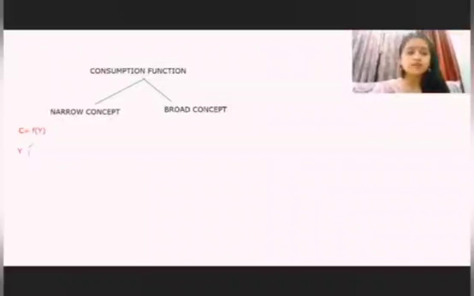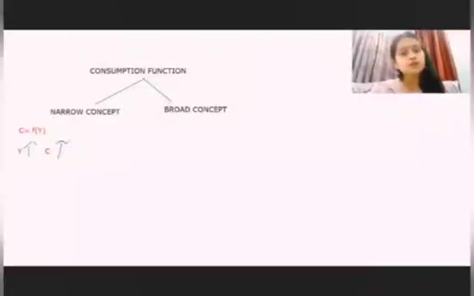If your income is increasing, then your consumption will also be increasing. You can take your own example: if you find that your income is increasing, what would you be doing in future? You will be increasing your consumption. So that is the narrow concept.